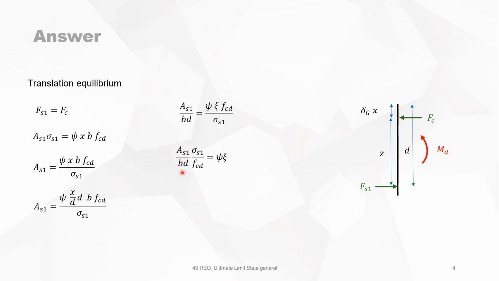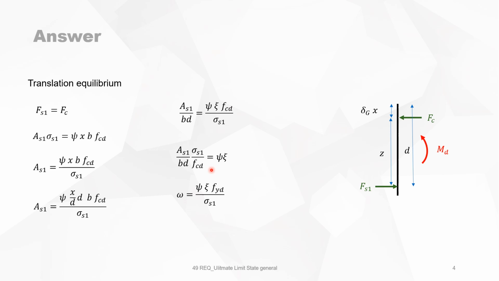Now we can divide it by sigma S1 over fcd. And doing so, we know that this is a dimensionless unit, and this CC is also a dimensionless unit because those two we have moved to the other side of the equation.